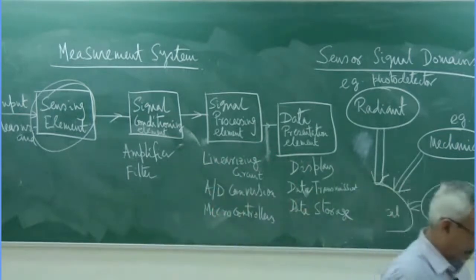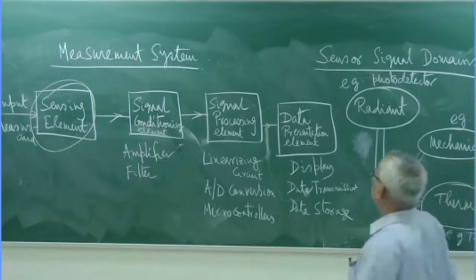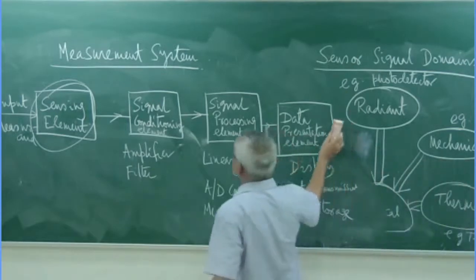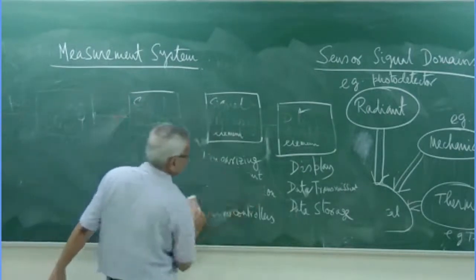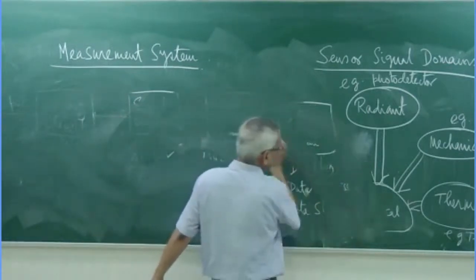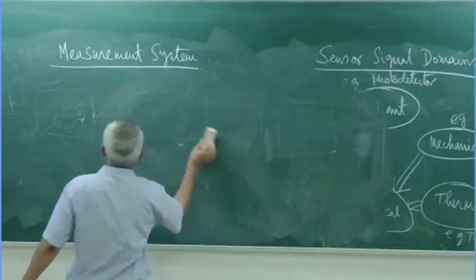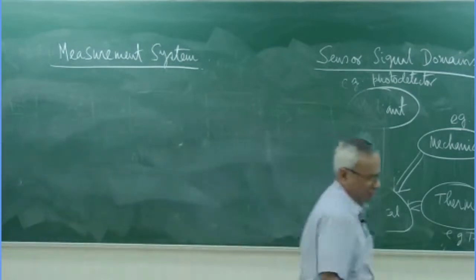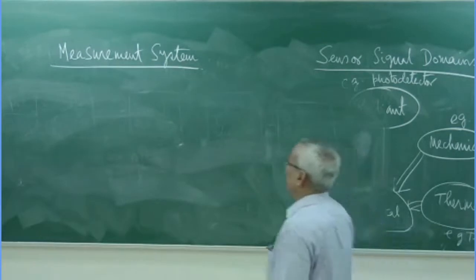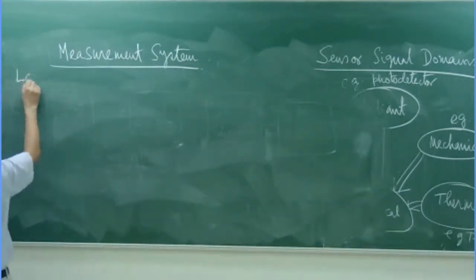Quickly, lastly, I can give an example of a measurement system. An example I can give is a load cell.